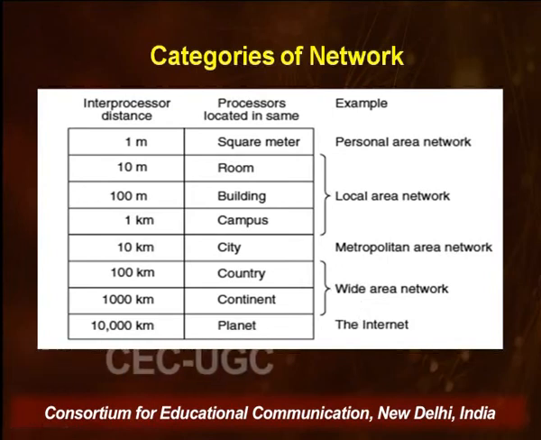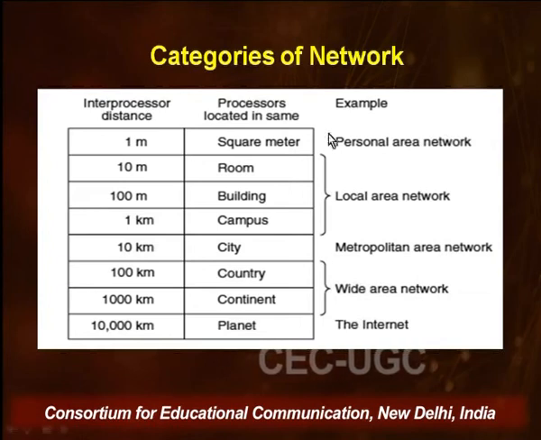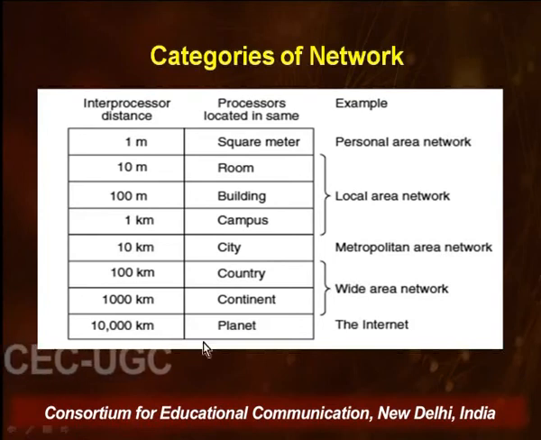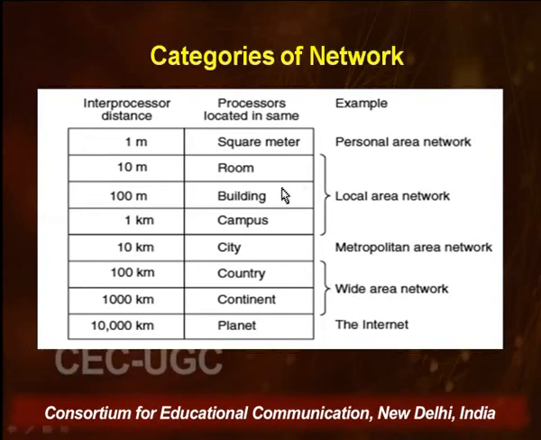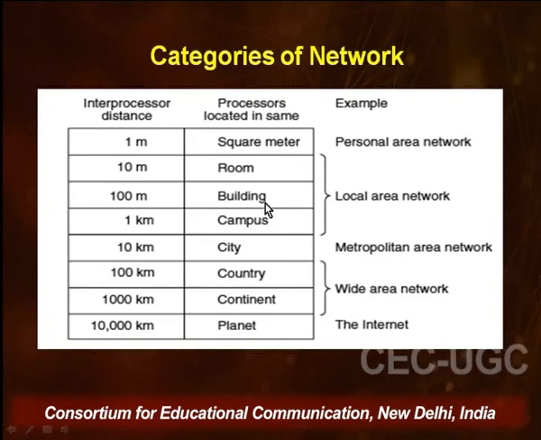Local area networks are usually privately owned and generally extend over one room or one full building, maximum within one campus. So they extend approximately over 2 miles of area, not larger than that.